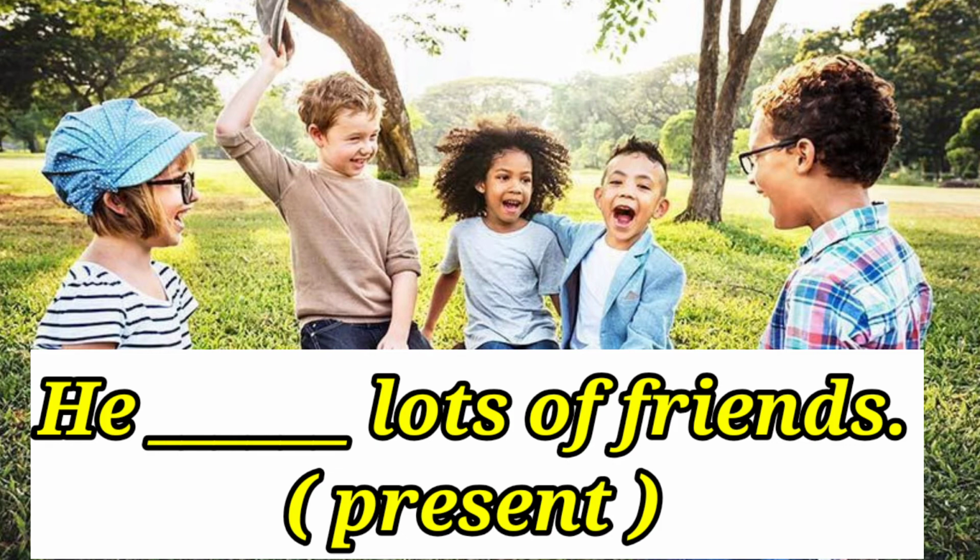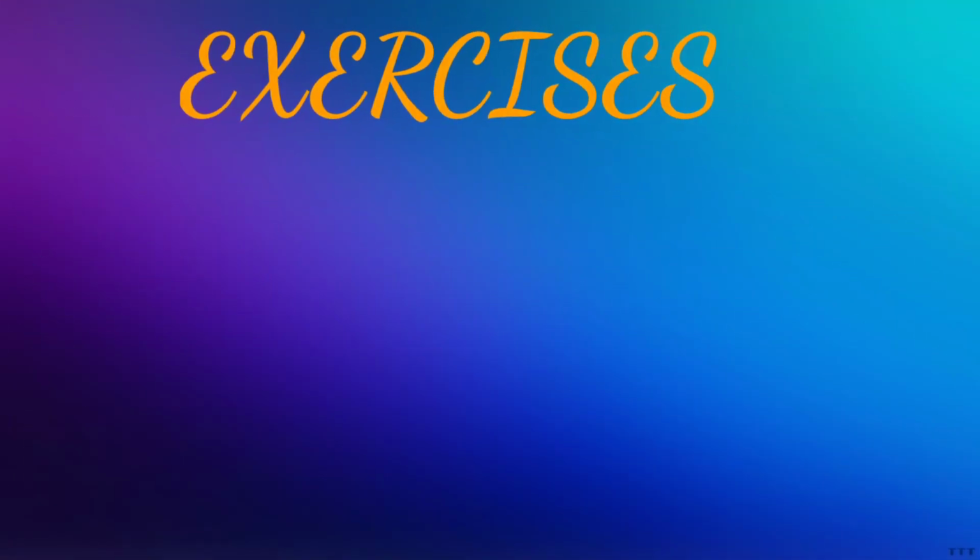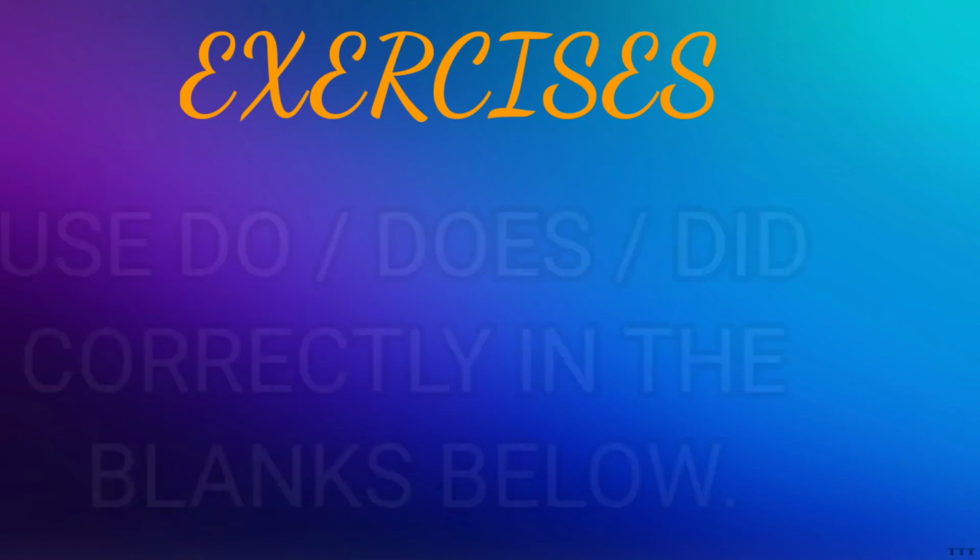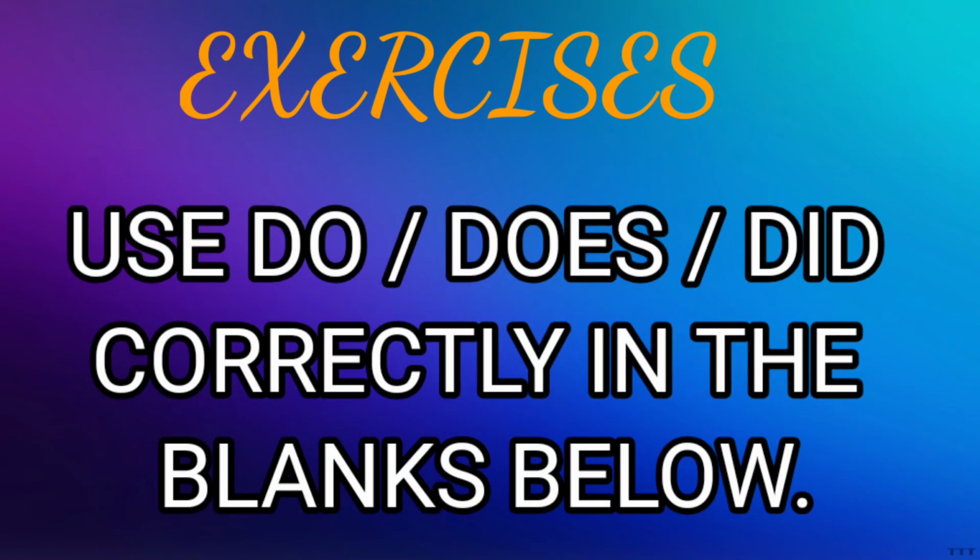So this should be changed into present form. So for present form, we have two verbs. One is have and the other one is has. So see the pronoun he. So after he, you have to use has. He has lots of friends. Okay. So this is one set of exercises. Now we will see another set of exercises, and in this exercise you have to use do, does or did correctly in the fill in the blanks.